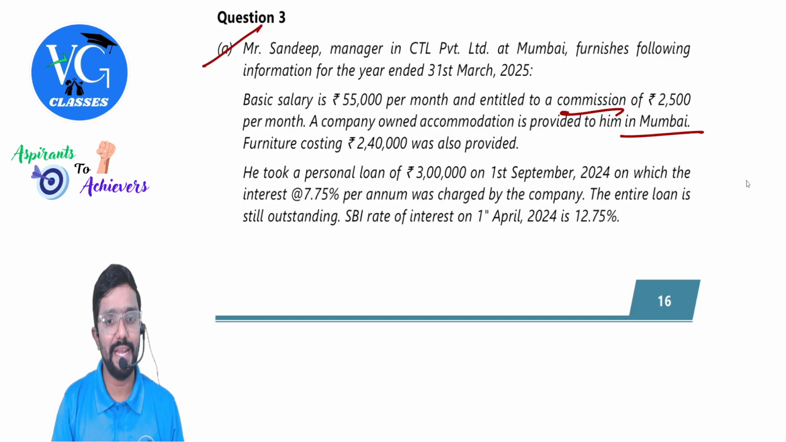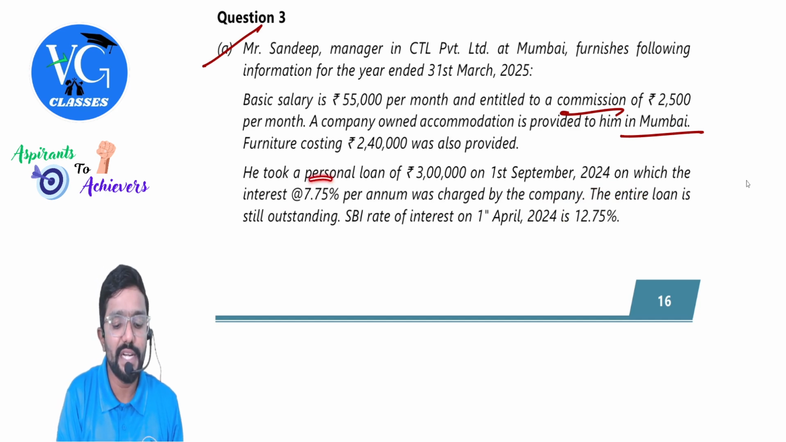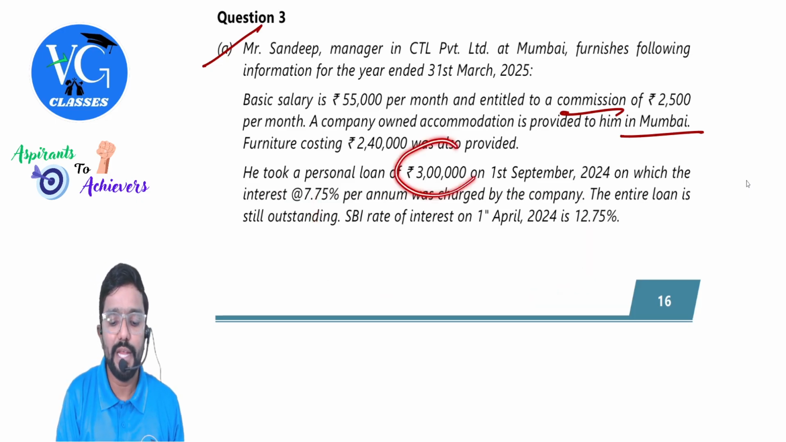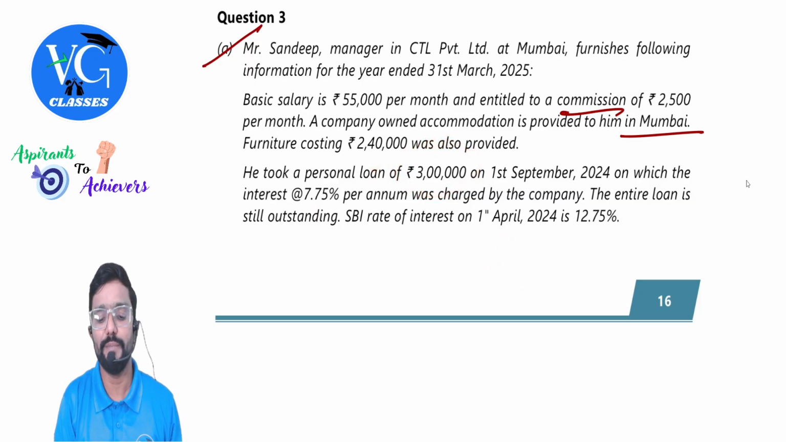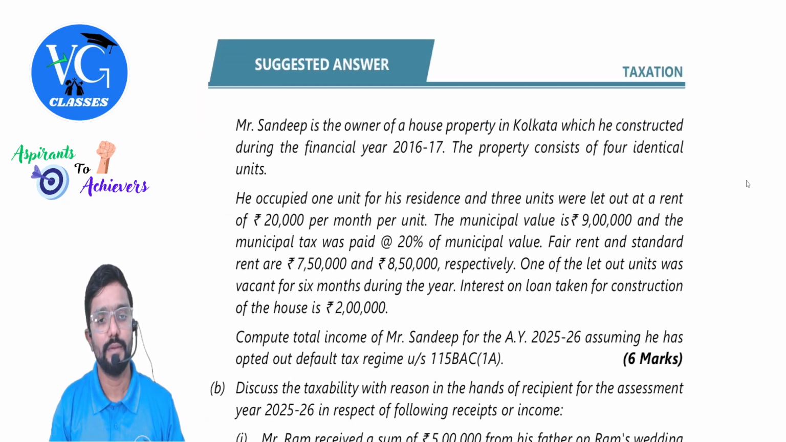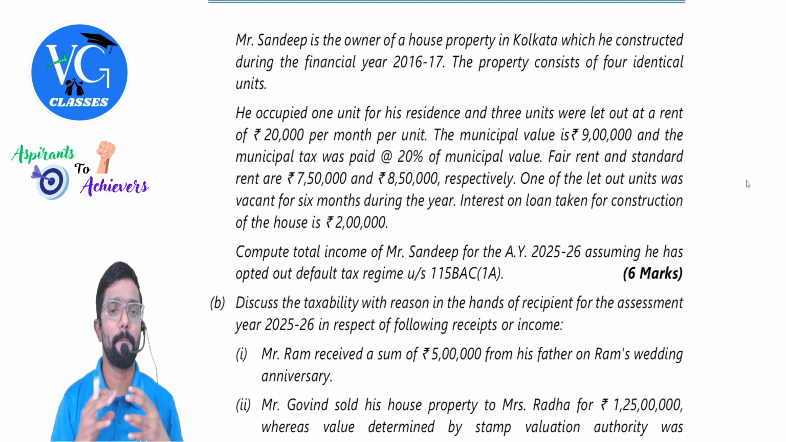He took a personal loan of 3 lakh on 1st September 2024, on which interest at 7.75% per annum was charged by the company. This is the actual interest charged. The entire loan is still outstanding. SBI rate of interest on 1st April 2024 is 12.75%. This is the base rate, guys. So there is a concessional interest charged by the employer. How much, sir? 5%, the difference between these. So 3 lakh into 5% is taxable. For how many months? From 1st September to 31st March. As what, sir? As perquisite. Yes, sir, because interest is charged at a lower rate.